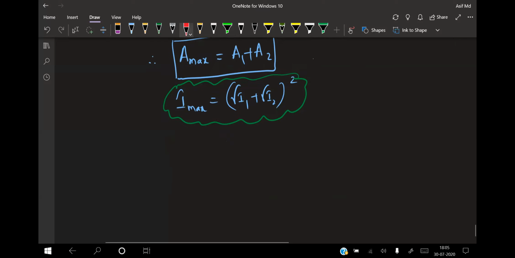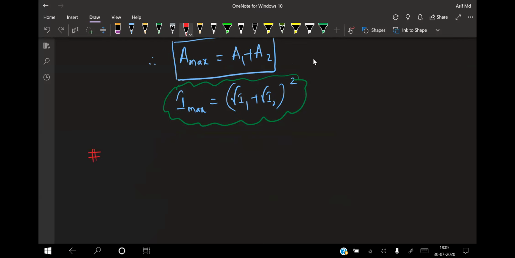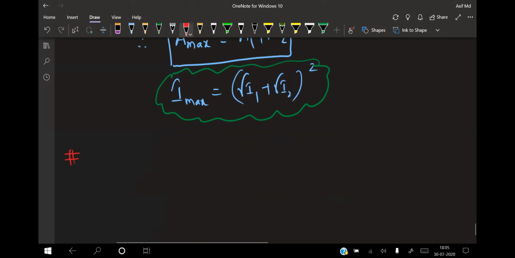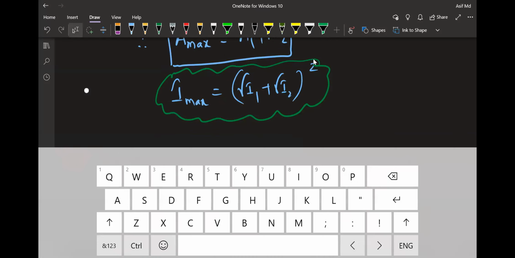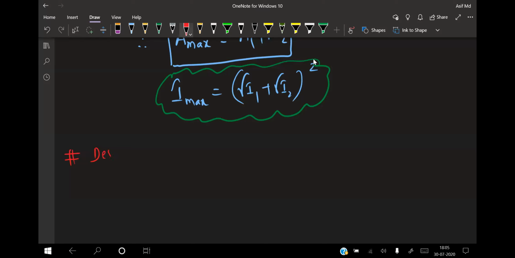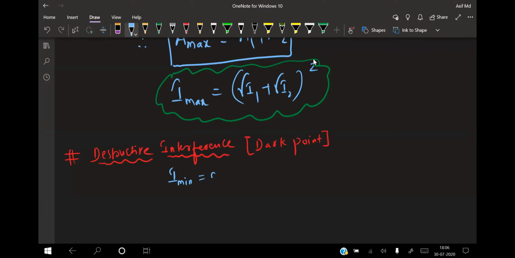Now the next one is destructive interference. Destructive interference is also called a dark point. That means the intensity is minimum. I minimum is almost like 0.